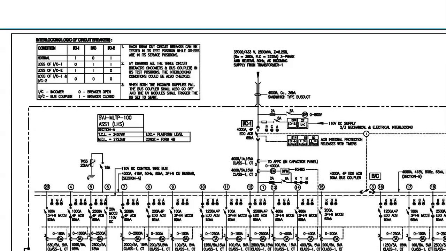Similarly, during night time, out of 3 chillers, 1 chiller will operate, provided it's a 24/7 building. My other 2 chillers will not operate. If my other 2 chillers are not operating, that time my ancillaries are also not working. Chiller pumps are not operating, the cooling tower is not operating. So that comes in when we consider the diversity. This total connected load multiplied by diversity is the maximum demand load.